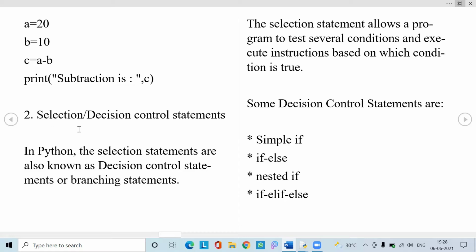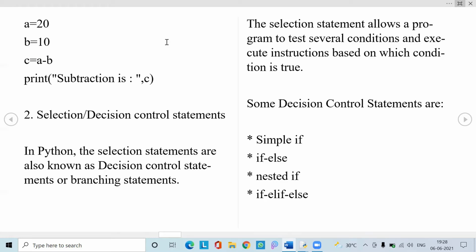And the next thing is selection or decision control statements. Let us consider the ATM machine scenario again. We have seen that there are two scenarios: getting the amount successfully, and getting an error. In the same way, selection and decision control statements work here. Selection or decision are the same category. The selection statement allows the program to test several conditions. In an ATM machine, we have seen two conditions, but we can use many conditions to check our code and execute instructions based on which condition is true.